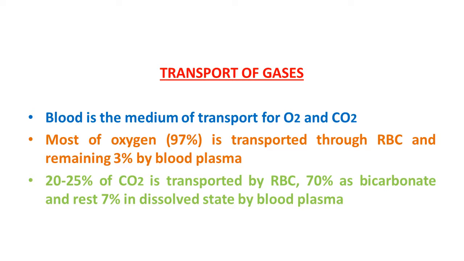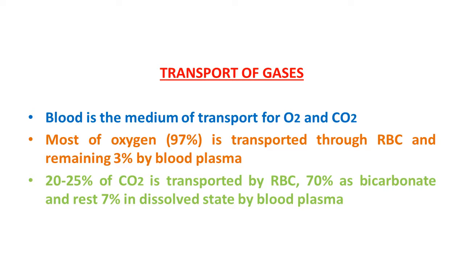Now what about the remaining 3%? This remaining 3% of oxygen is carried in a dissolved state through the plasma. So we can say for transportation of 97% of oxygen in blood, RBC carry out this function, and for 3% only, blood plasma plays an important role.